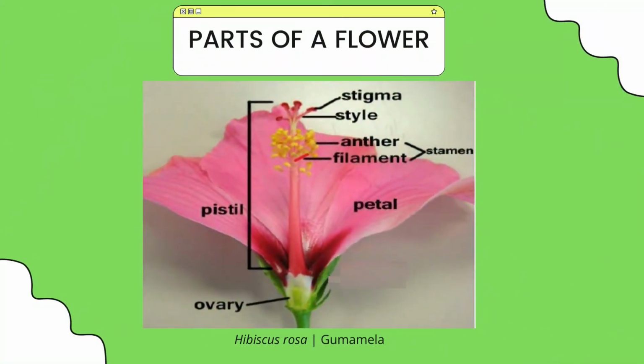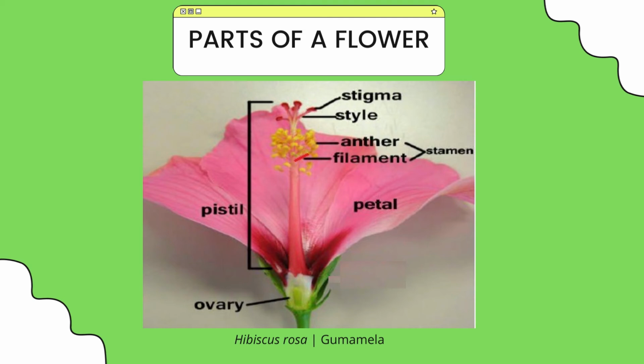First, we have the stigma. It is the male reproductive organ of plants. It is the part of the flower where the pollen, or the reproductive cells of the plants, germinates. Germinate meaning to begin to grow. The stigma is supported by the style, and its role is to assist in the process of fertilization. Then we have the anther, and it is the part of the flower where the pollen, or the reproductive cells of the plant, are produced. Then the filament, it supports the anther.